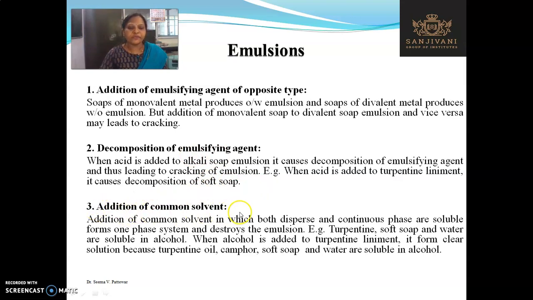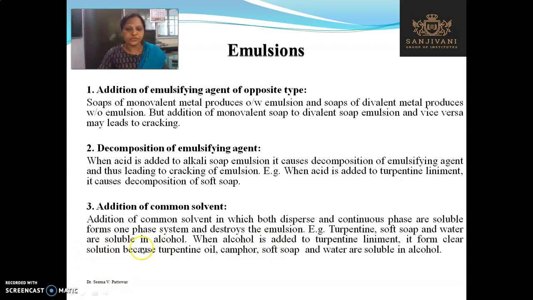Third point is the addition of a common solvent. Addition of common solvent in which both dispersed phase and continuous phase are soluble forms one phase system and destroys the emulsion. See the example of a turpentine emulsion. In turpentine emulsion, turpentine, soft soap and water, these all ingredients are soluble in the alcohol. When alcohol is added into the turpentine emulsion, it forms a clear solution. Means the emulsion does not exist as an emulsion when you add alcohol into the turpentine emulsion.